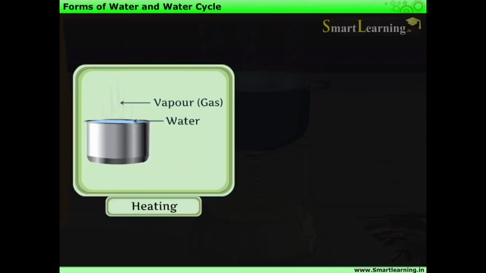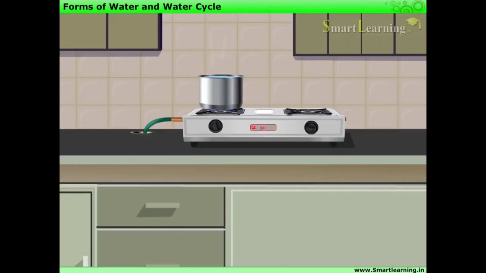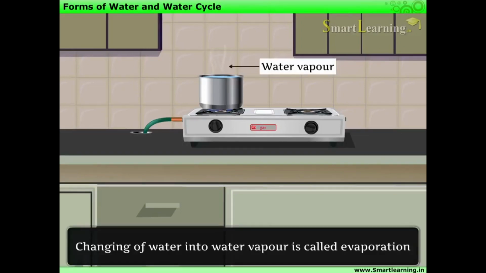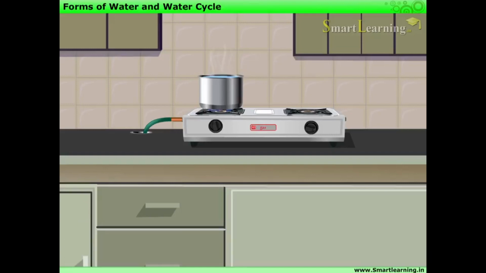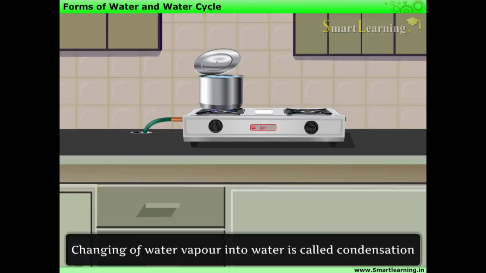Water changes its form either on heating or on cooling. When water is heated, it changes into water vapor. This changing of water into water vapor is called evaporation. Water vapor on cooling changes into water. This changing of water vapor into water is called condensation.